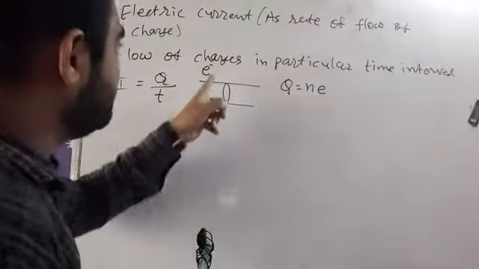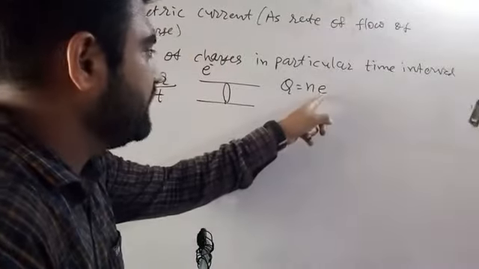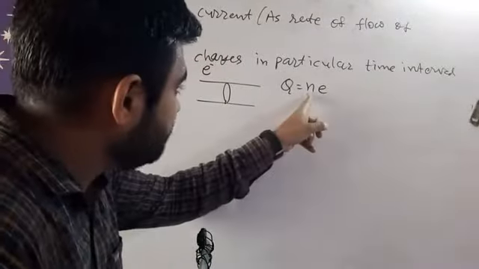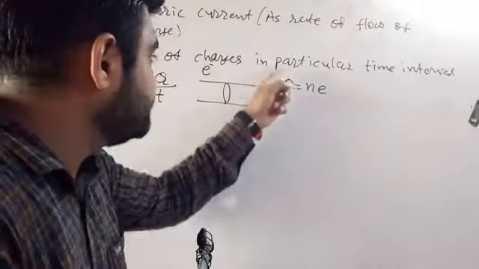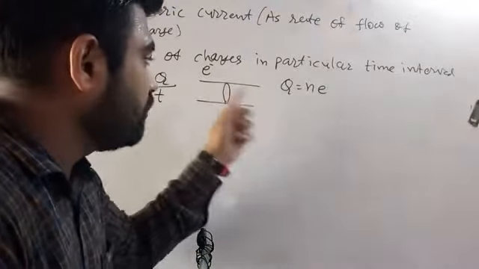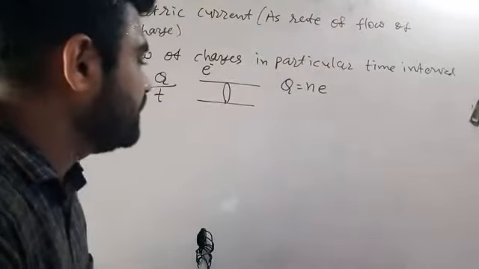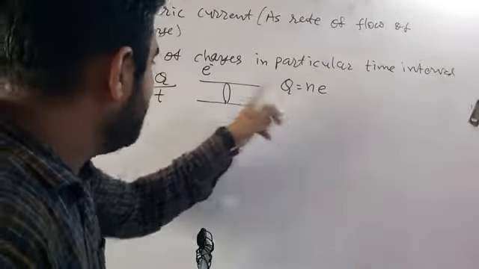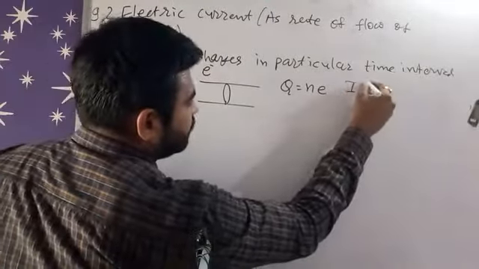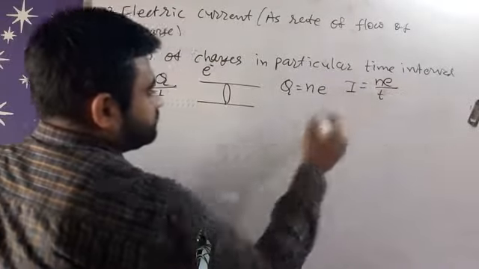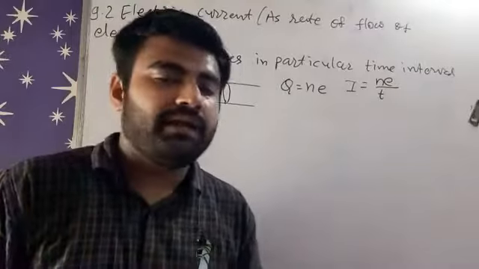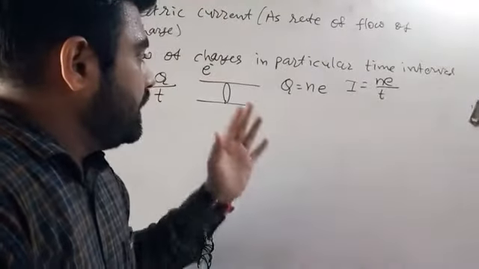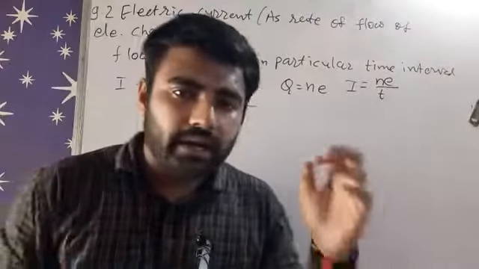Earlier we discussed electrons are the charges, so I have to write here E. So number of electrons into one electron value is the total charge which is flowing through this cross section area in particular time interval. So by putting this formula here, we get I is equal to Ne upon T. So that's our current formula, right? Okay. So we had talked about current.